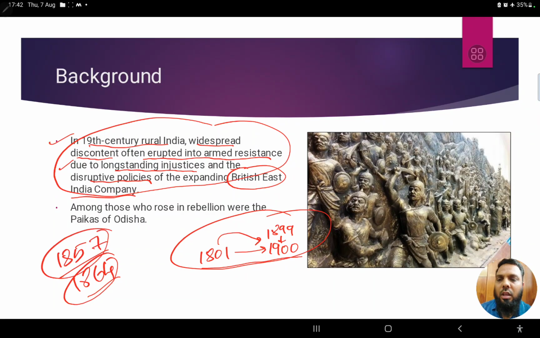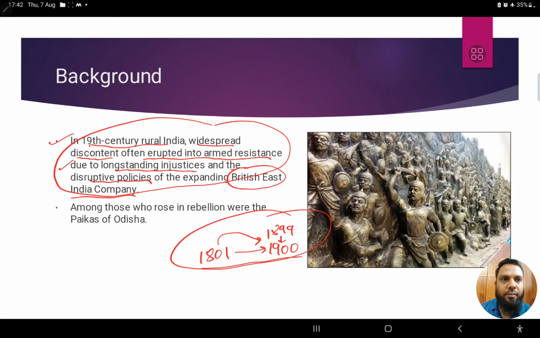I'm sorry, it's not 1857, it's 1757. So it was 1757 the Battle of Plassey, and 1764 the Battle of Buxar.